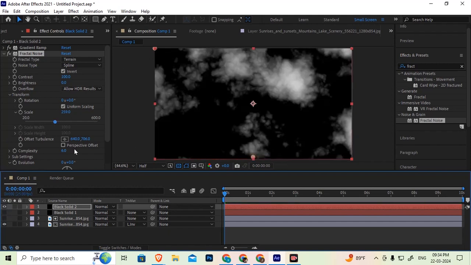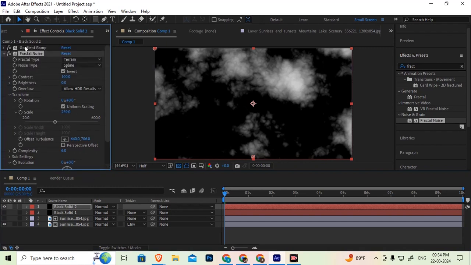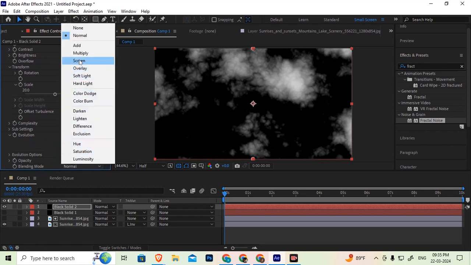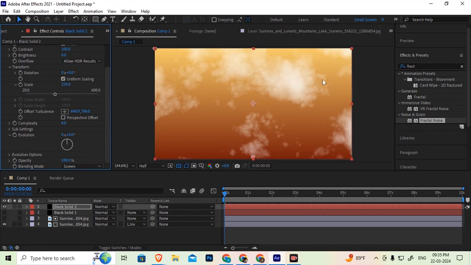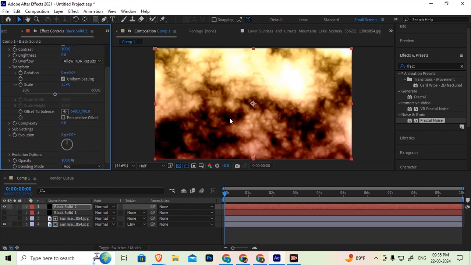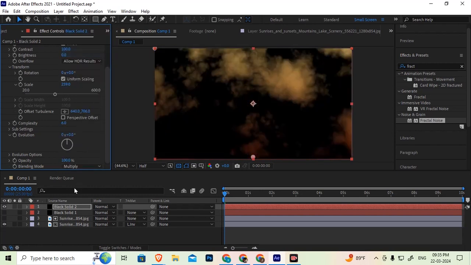So now it should add with the back side black solid. On the top of it we are added already gradient ramp. So it should blend with the gradient ramp. So use screen mode. Clear? Yes, sir. So use the screen or add mode. Add mode is not good. Go with screen mode only.